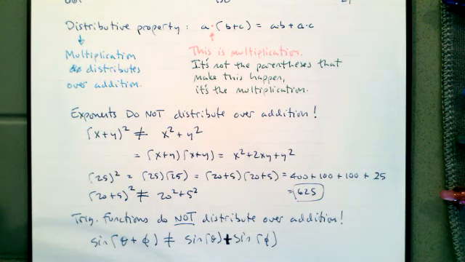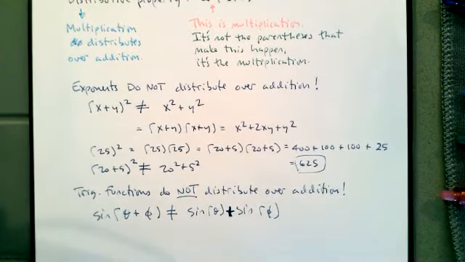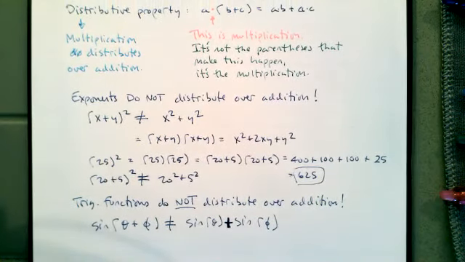And it ignores the fact, the most important part of this, that it's a times the sum of b and c. It's the sum of the product of a and b and the product of a and c. It's the multiplication that makes this distributive property happen, not the parentheses.